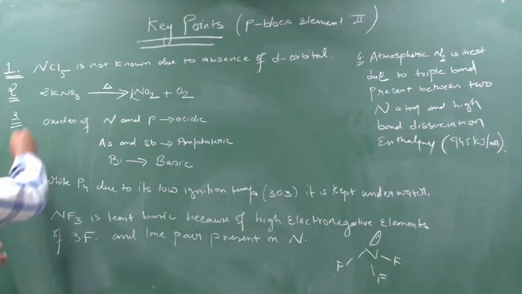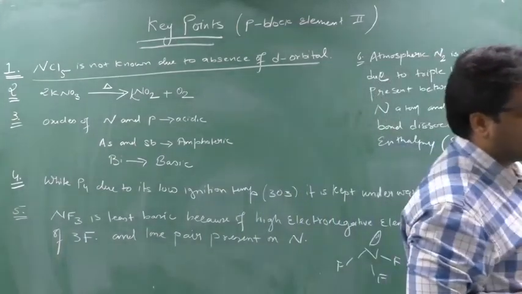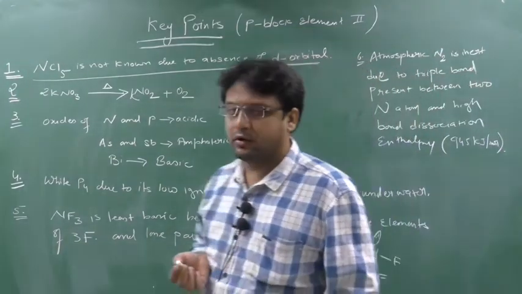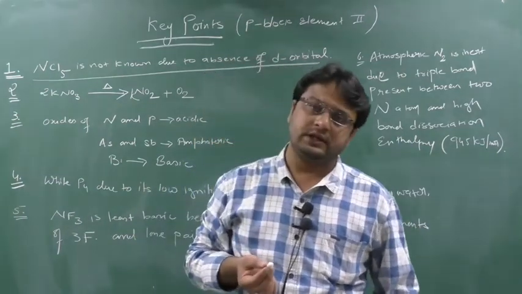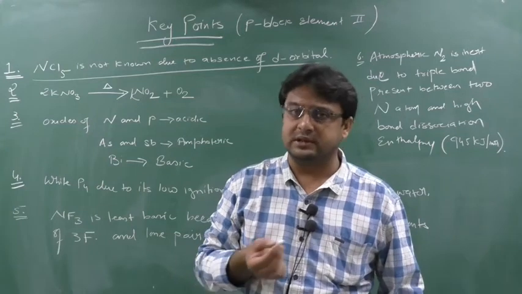NCl5 is not known, as you know. Why is NCl5 not known? See, nitrogen belongs to group 15 and can accommodate a maximum of 3 electrons, so NCl3 can be known. But sir, PCl5 is also known. So why is PCl5 known?